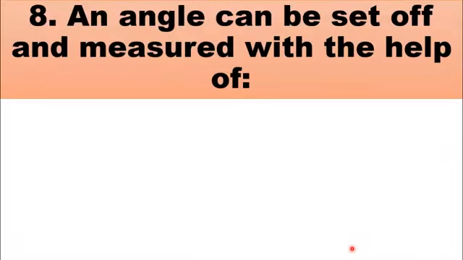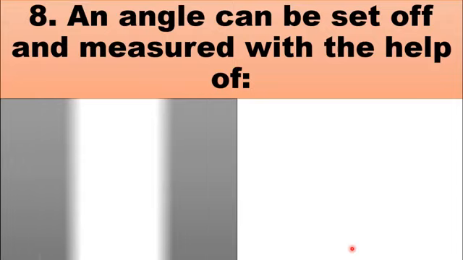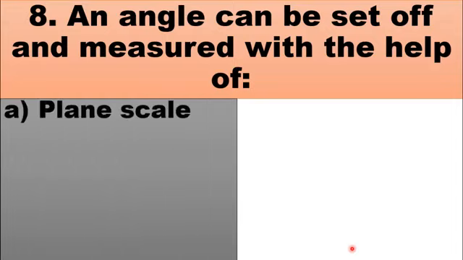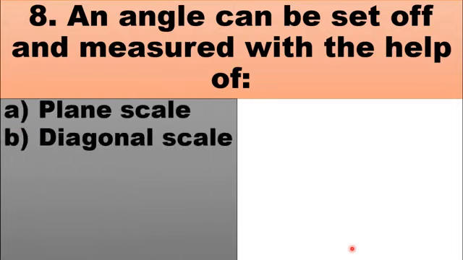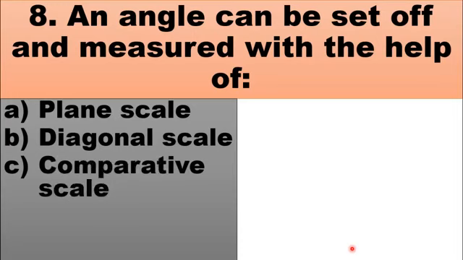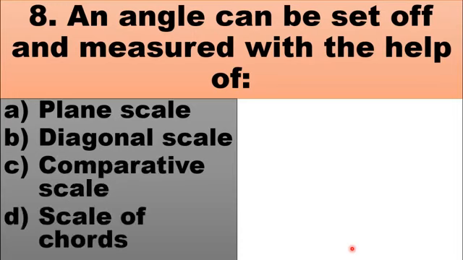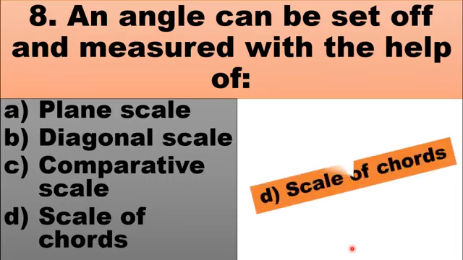MCQ number 8 is: an angle can be set up and measured with the help of. The choices are A plane scale, B diagonal scale, C comparative scale, and D scale of chords. Scales are used to take measurements in drawing. The type of scale which can be used to set up and measure angle is scale of chords, D.